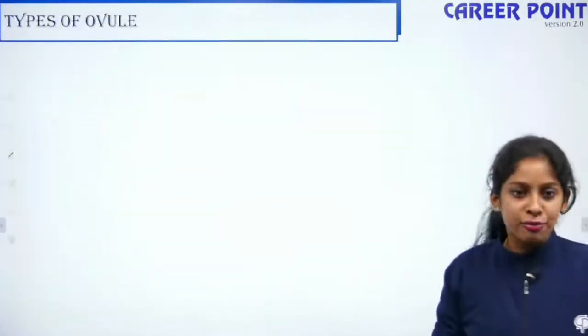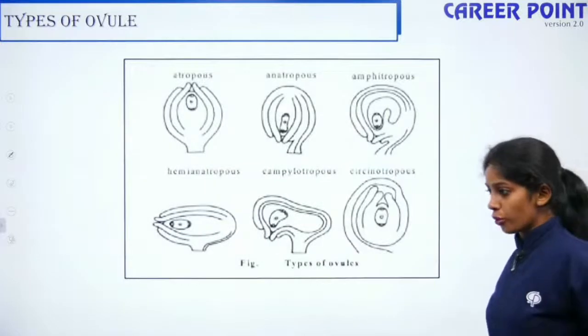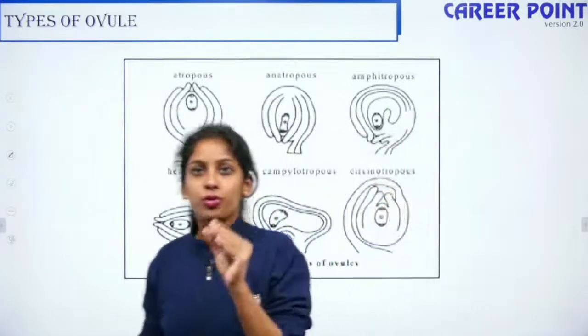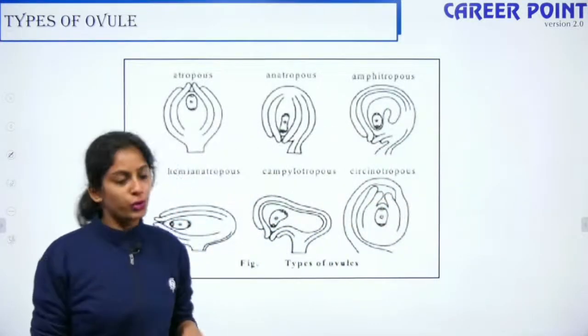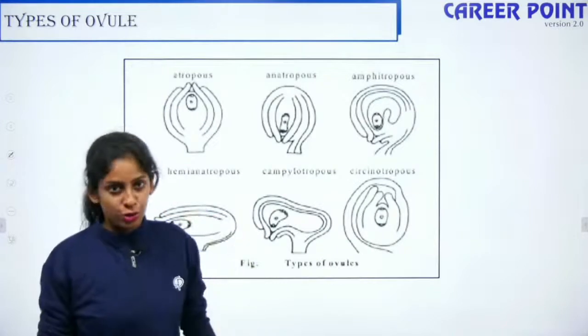So the last slide for today is the types of ovule. Based on the arrangement of the funicle and the body of the ovule, you have many types of arrangement.